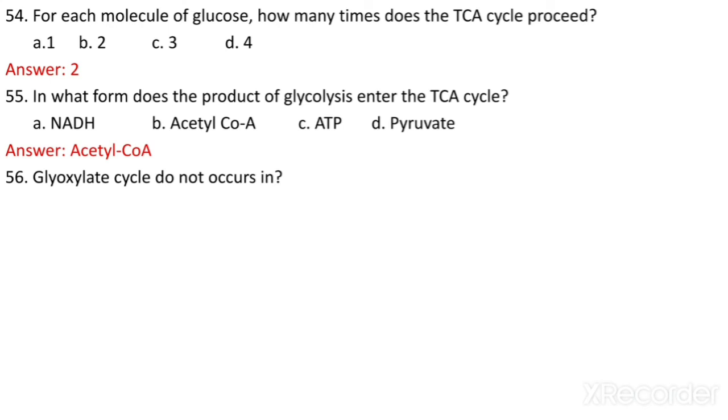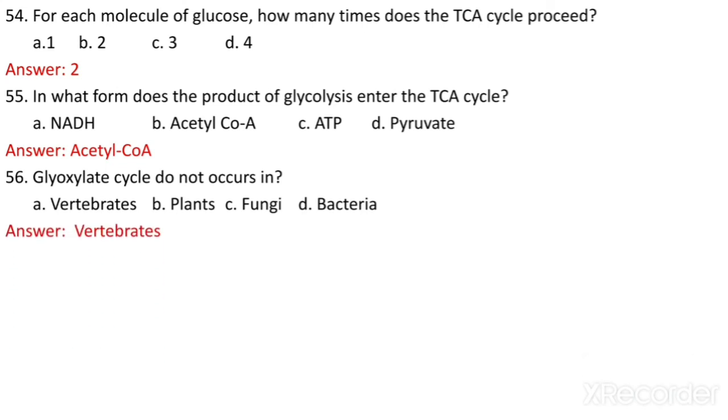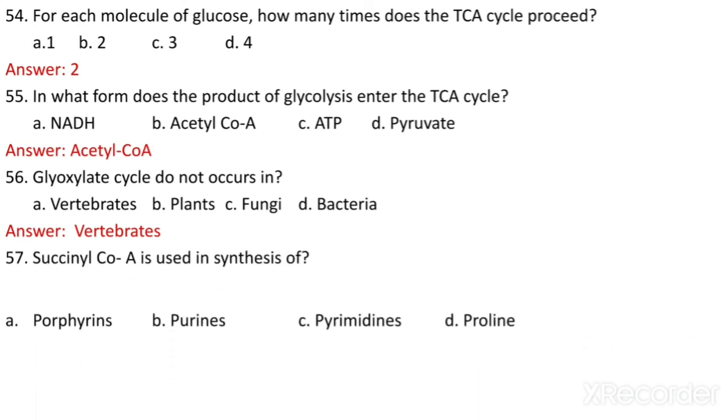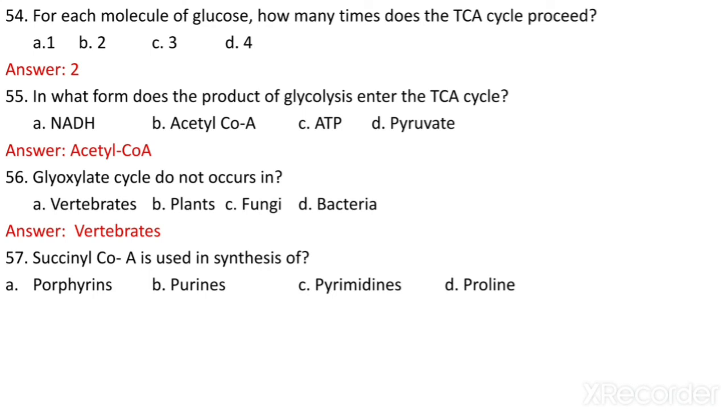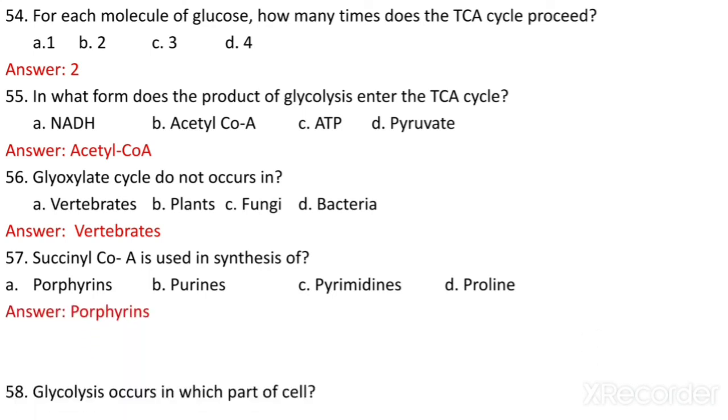Glycolysis does not occur in what? Vertebrates, plants, fungi, bacteria. It does not occur in vertebrates, because glycolysis occurs in plants, fungi, and bacteria. Succinyl-CoA is used in the synthesis of what? Porphyrins, purines, pyrimidines, proline. It is used in the synthesis of porphyrins.